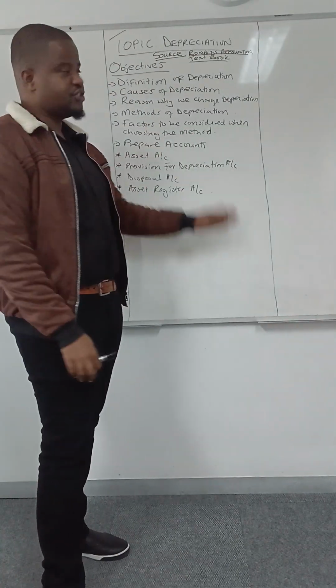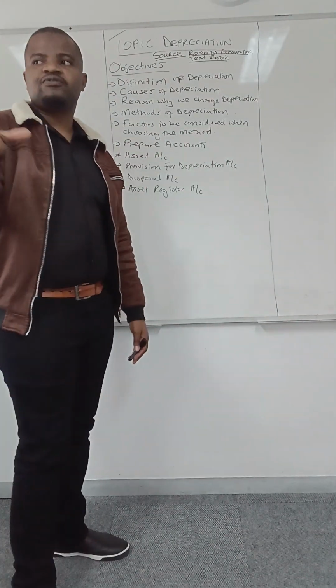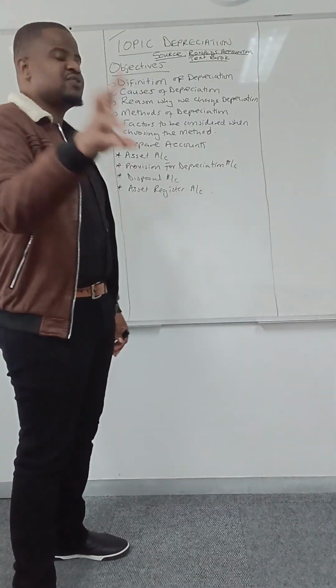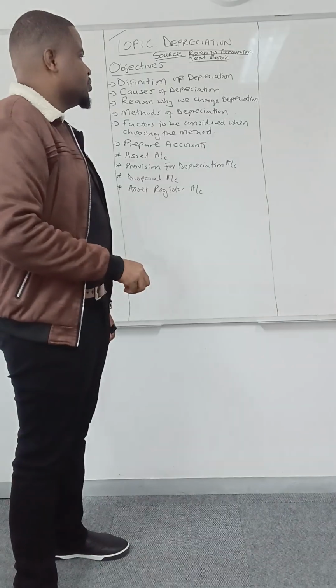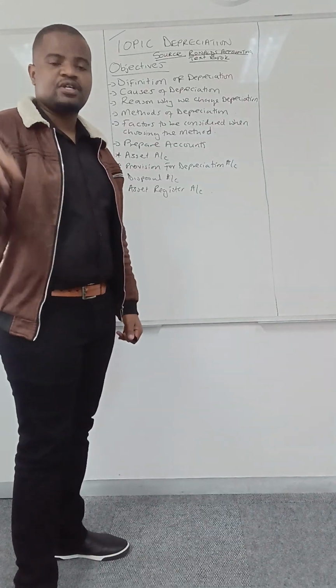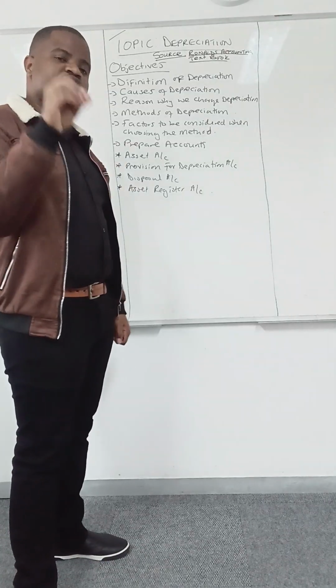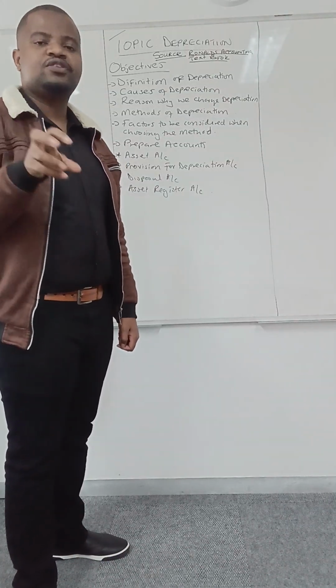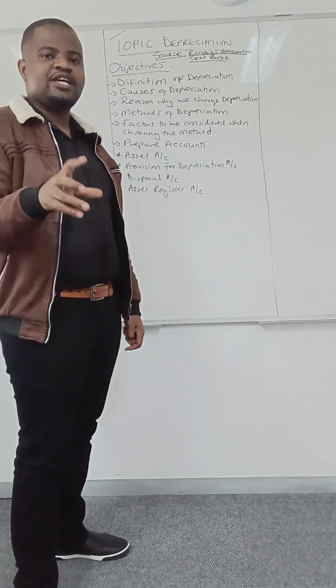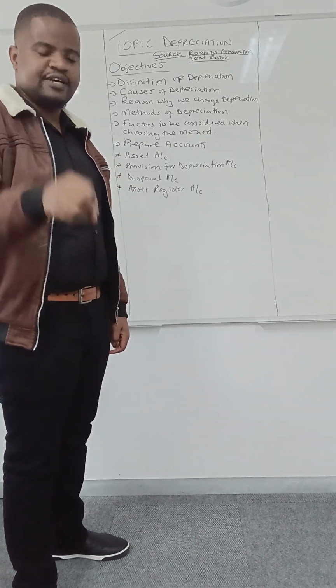Then methods of depreciation, right? So the main methods of depreciation that we have are straight line method, which is the same as cost method. We have reducing balance method, which is the same as diminishing method. So for each and every method, you need to be able to explain the advantages and disadvantages.